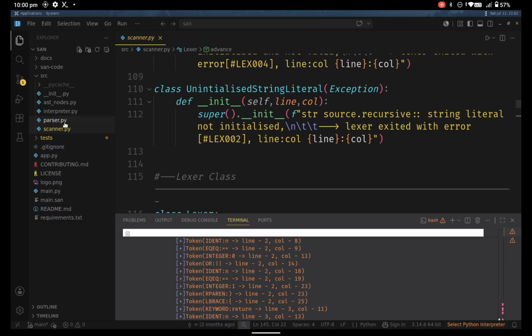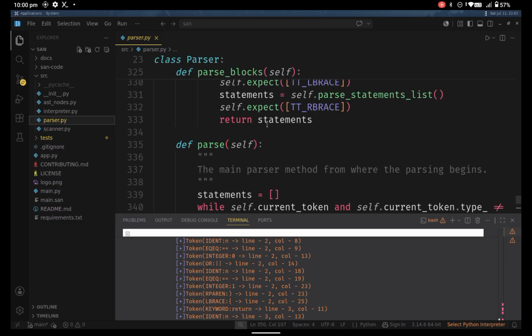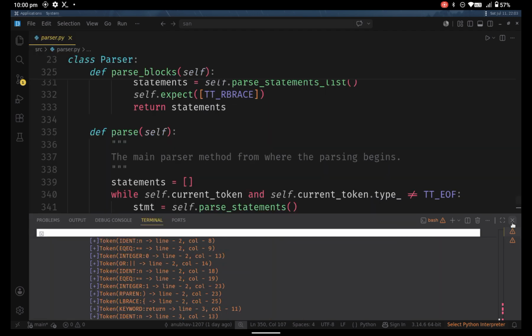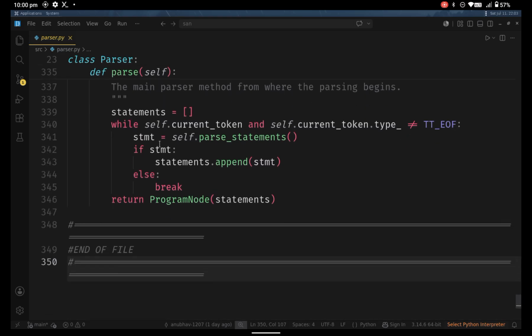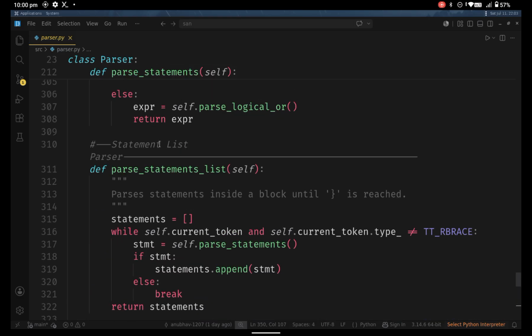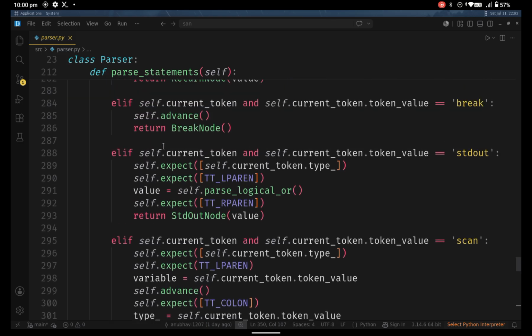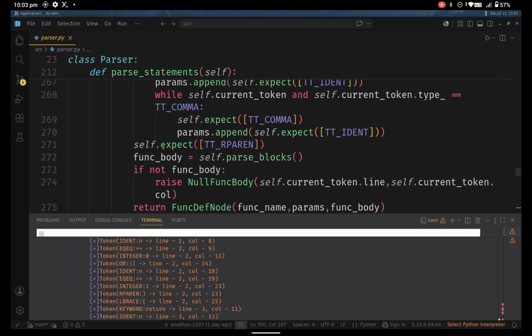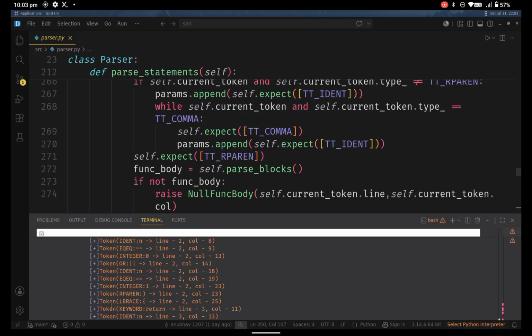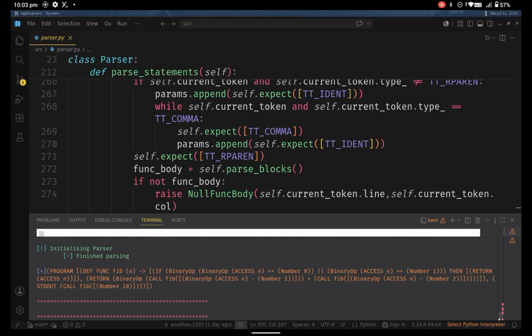After the lexer, or the lexical analysis, the tokens are passed on to the parser. SAN uses a recursive descent parser, which is very simple and easy to implement, and also it is used in many big programming languages for most parts. The parser parses the tokens and removes the unnecessary stuff like the parentheses and the braces from the code, and gives us a cleaner version which has hierarchy. This is an example of the output of the parser, which is an AST. As we can see, programs are grouped in hierarchy. If we use mathematical code, then it would have been cleaner.